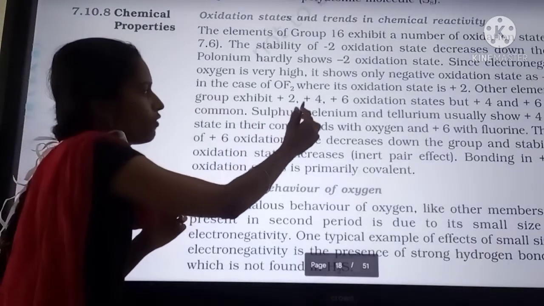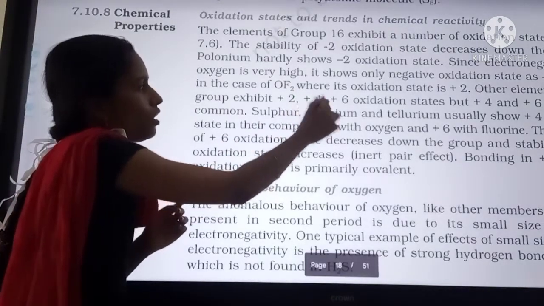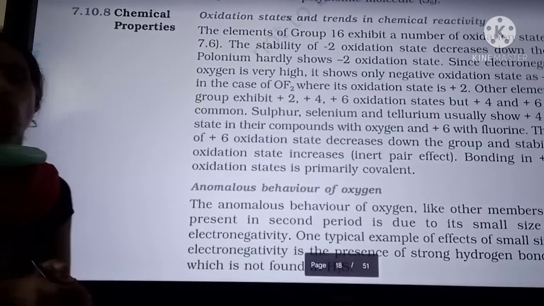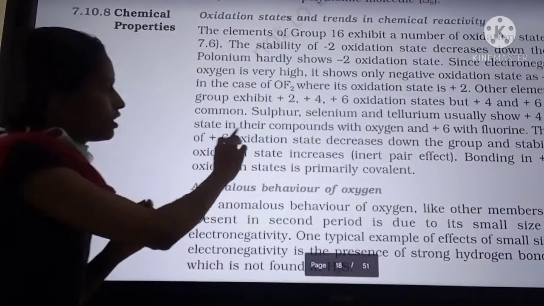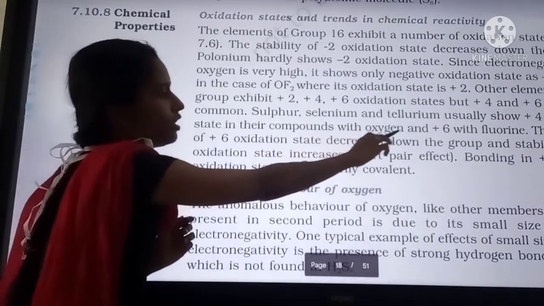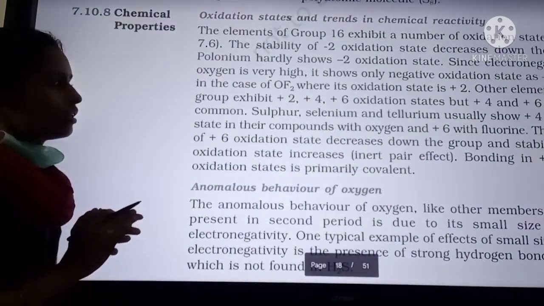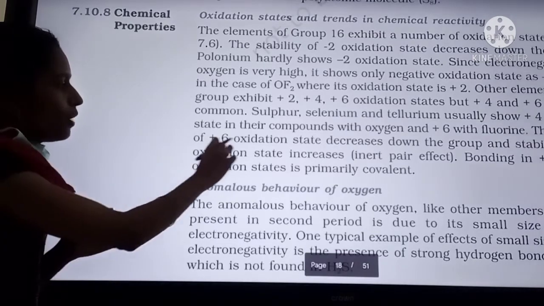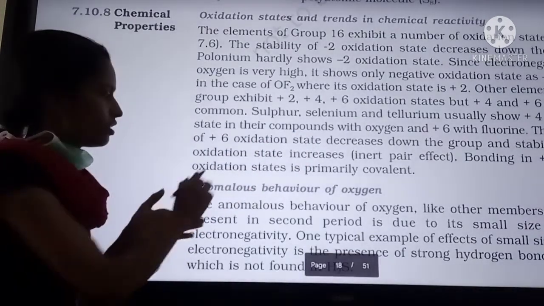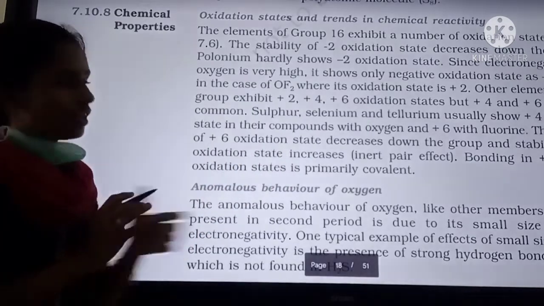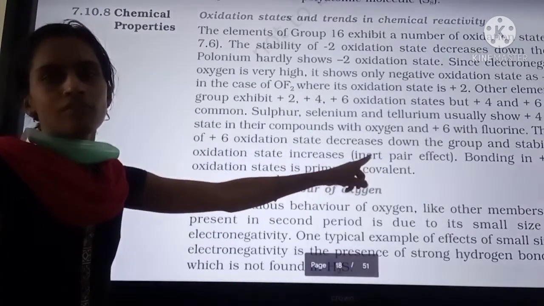Due to the inert pair effect, +4 is stable in the lower elements, and they show +4 oxidation state in their compounds with oxygen and +6 with fluorine. So the stability of the +6 oxidation state decreases down the group, and +4 oxidation state stability increases due to the inert pair effect.